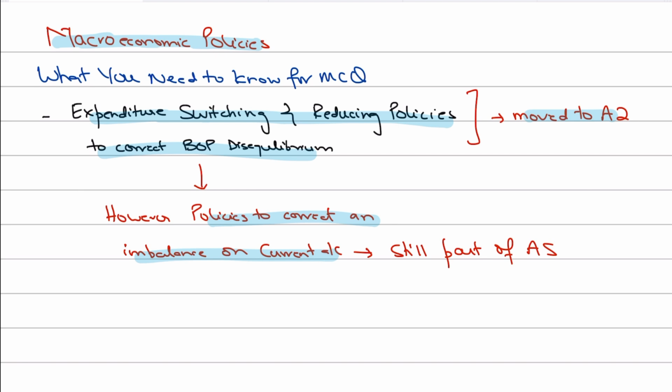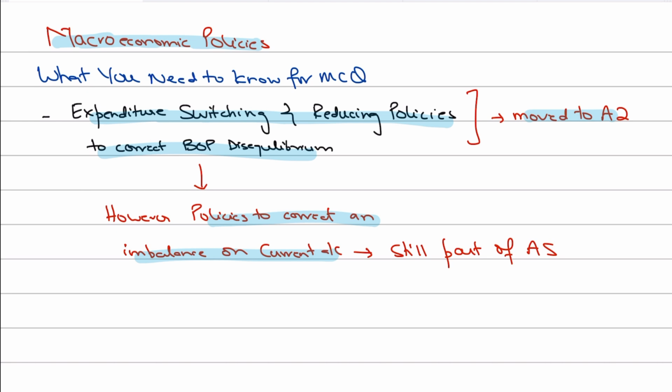But you need to understand that the policies to correct a BOP disequilibrium are exactly the same policies to correct an imbalance on the current account, because those policies include supply side, fiscal and monetary policies, right? And if you see what expenditure switching and reducing policies are, these policies are the same. I have a detailed video on expenditure switching and reducing policies on my YouTube channel, and you see that it includes fiscal, monetary, and supply side policies to correct a BOP disequilibrium, right?